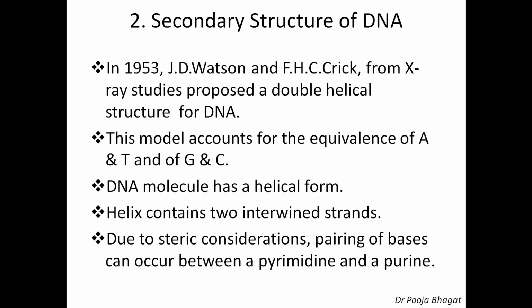Now, what is the secondary structure of DNA? In 1953, J.D. Watson and F.H.C. Crick from X-ray studies proposed a double helical structure for DNA. This model accounts for the equivalence of A and T and of G and C, that is Chargaff's rule. This proposed structure will explain why the amount of A is equal to amount of T and amount of G is equal to amount of C. Then DNA molecule has a helical form. What is helical structure? I will show you in my next slide. Helix contains two intervened strands. That also I will show in the next slide. Due to steric consideration, pairing of bases can occur between a pyrimidine and a purine.